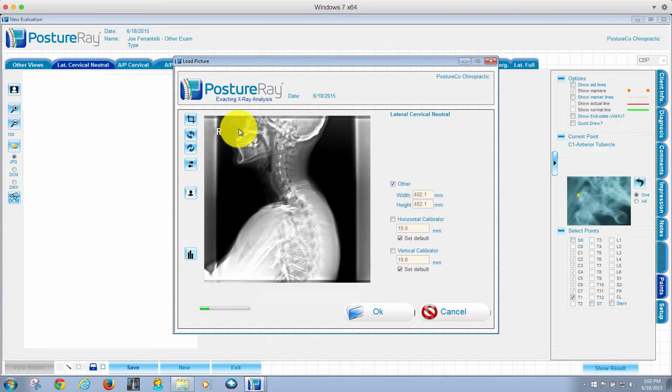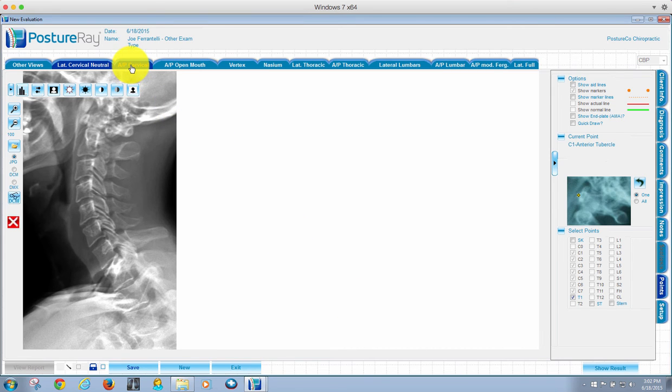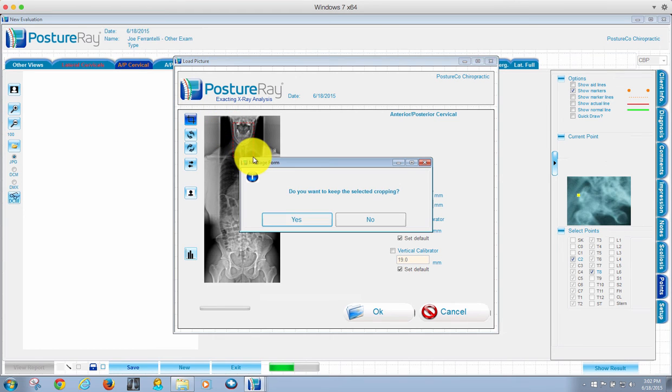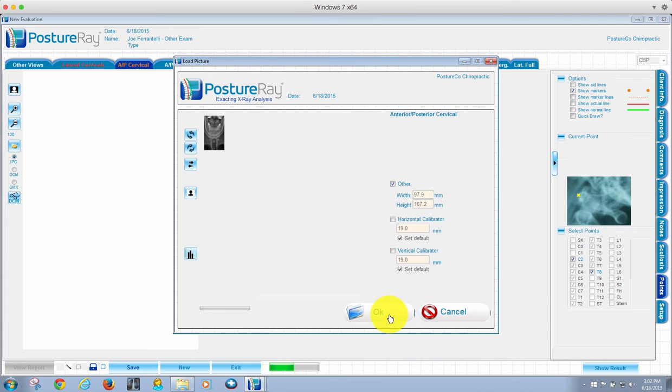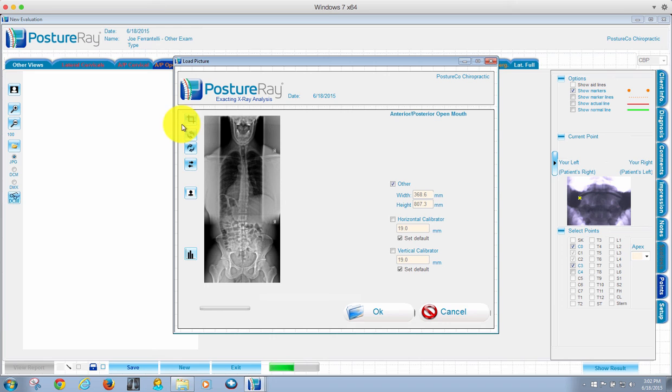So now when we import this, we can crop these down. When it comes to the APs, notice it's a full spine, but if I wanted just the AP lower cervical, I can crop down to this region. And now I have an AP cervical. If I want the AP open mouth, it still comes back in.